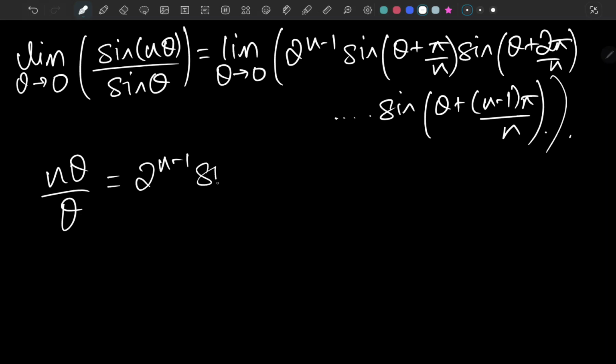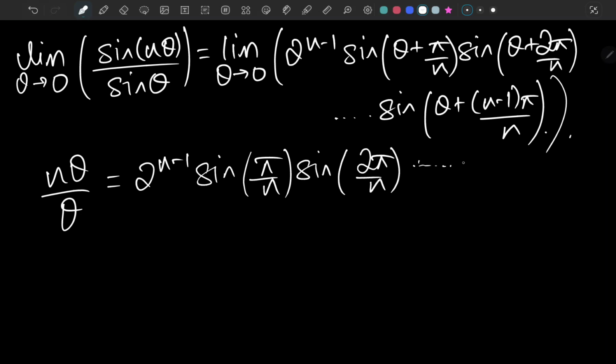So here on the right hand side we have 2 to the n minus 1 times, when theta is 0, sine pi over n times sine 2 pi over n, all the way up to sine (n minus 1) pi over n.